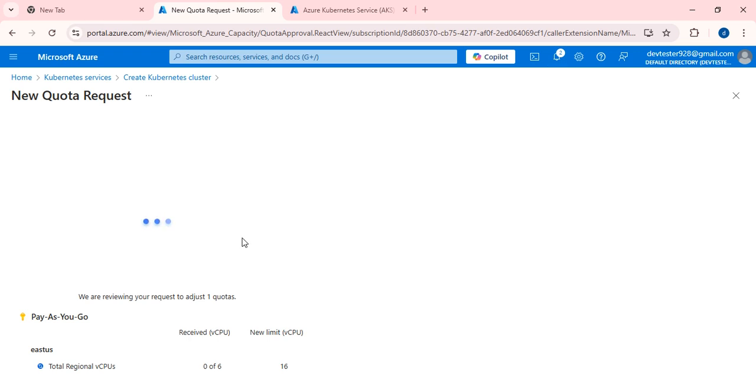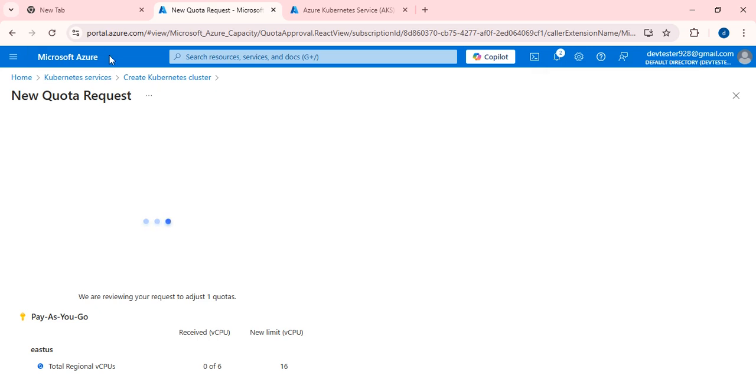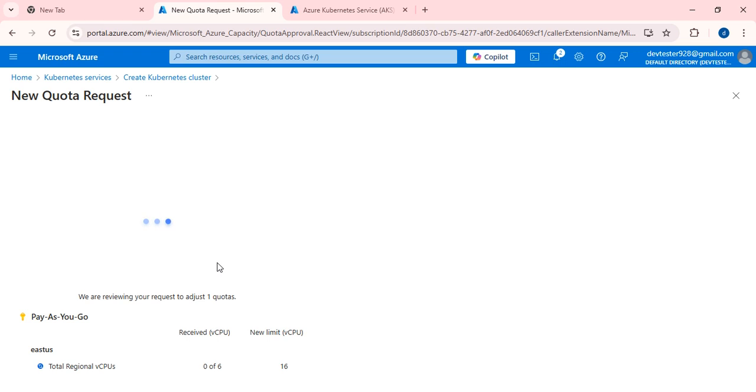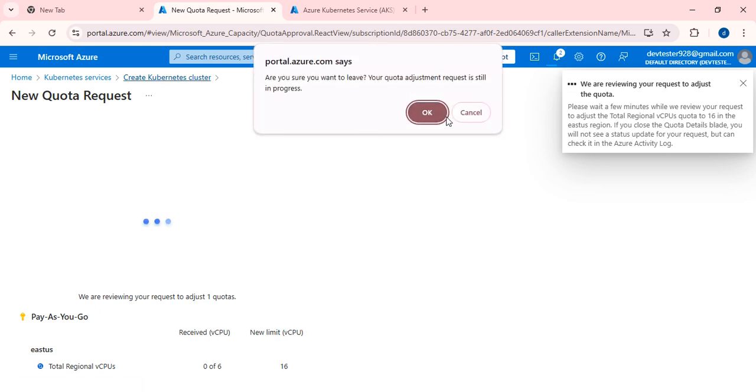So I'm just requesting the quota. Once the new quota has been updated, we are going to create the Kubernetes service once again. I hope it will not take that much time. Total regional virtual CPUs. Okay, please wait for a few minutes.